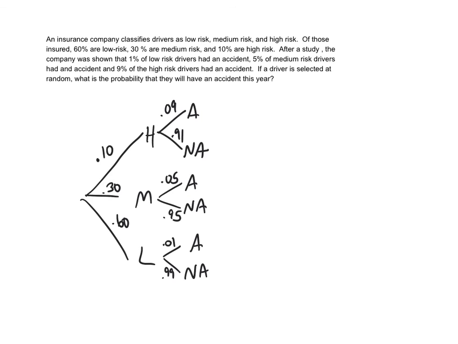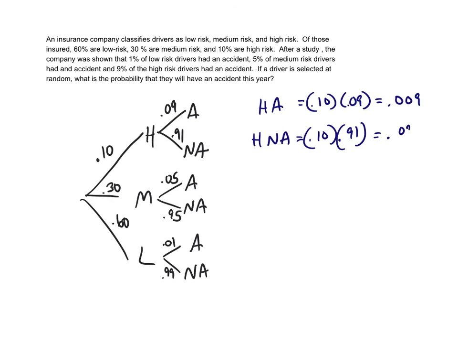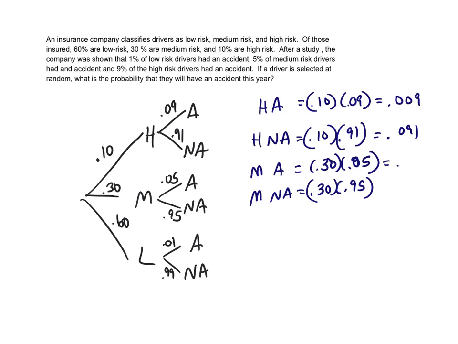So our outcomes here are going to be high risk in an accident, high risk not in an accident. Well, this would just be 0.1 times 0.09, which is 0.009. This one would be 0.10 times 0.91, which is going to be 0.091. So for the medium, it's either a medium in an accident or a medium not in an accident. 0.30 here times 0.05. And this one's going to be 0.3 times 0.95. So that's going to give me 0.015 and 0.285.